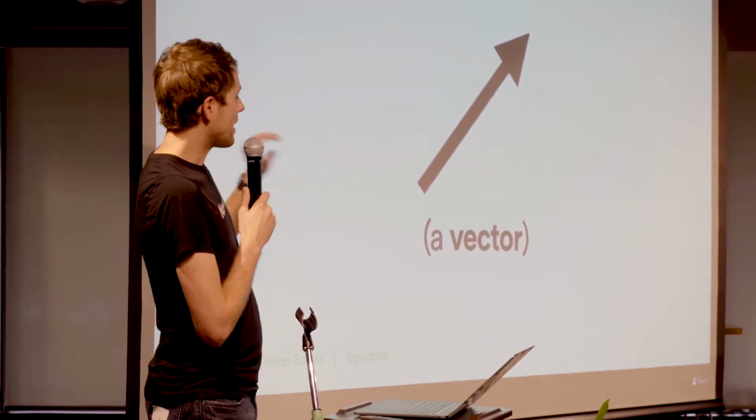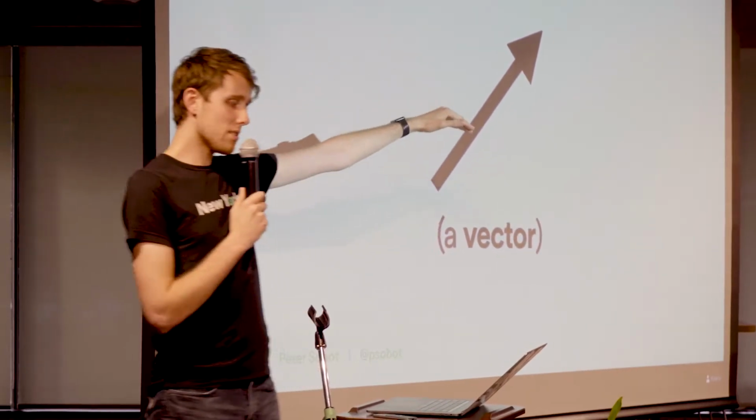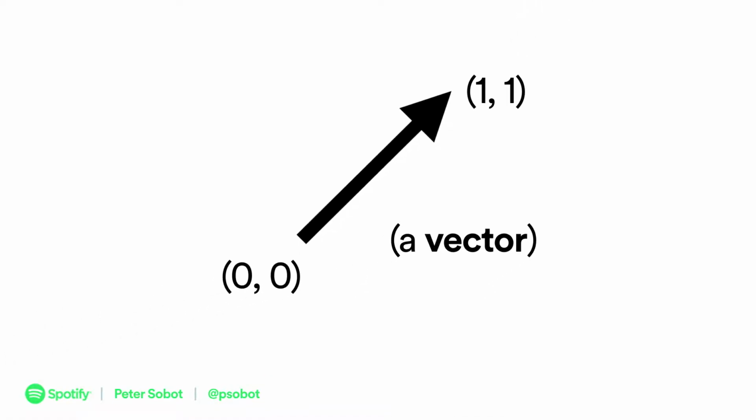And how do we do that? Well, a vector encodes two things. It is the mathematical concept of having a magnitude or a distance between two things, and also a direction. So some notion that something is related to something else in a certain direction. So in this case, we could say this is a vector from this point 0, 0 to this point 1, 1, and there's a direction and there's a slope and whatever. But let's just assume for simplicity, all these vectors start at 0, 0.